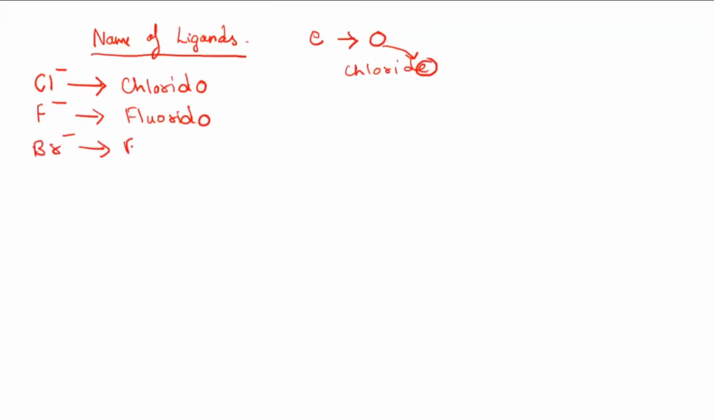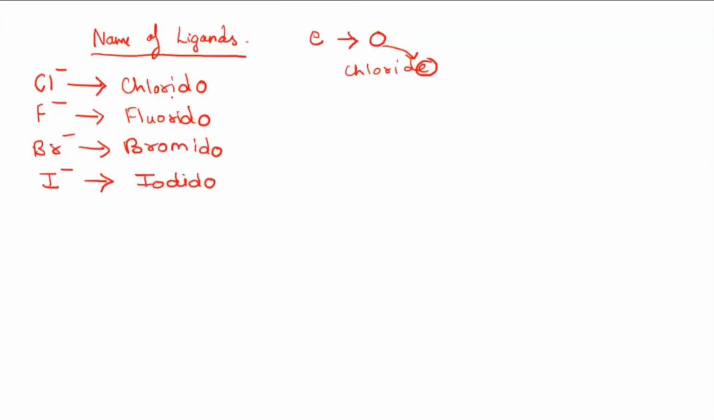This is bromide, so this will be called bromido. The ending name should be O. If it is I, iodide, a negative ion, the ligand will be called iodido. It ends with O. And there is also some old nomenclature which is also accepted.